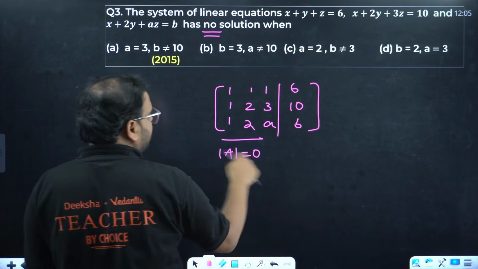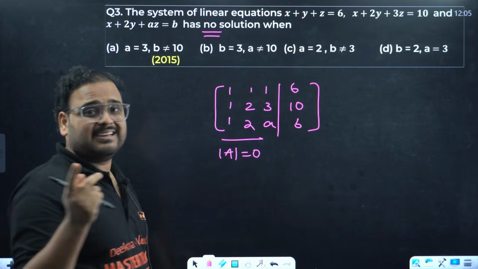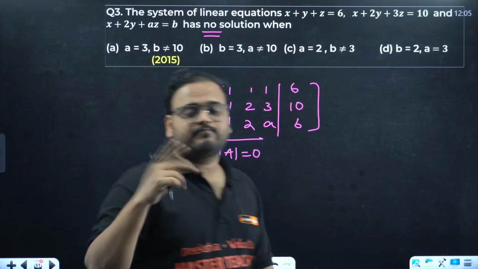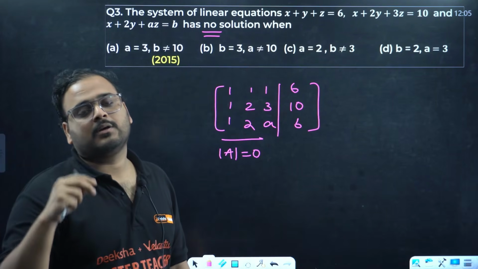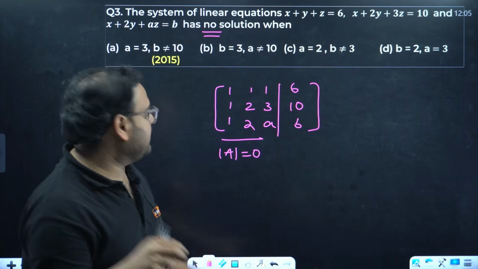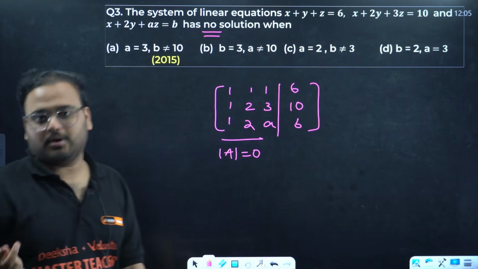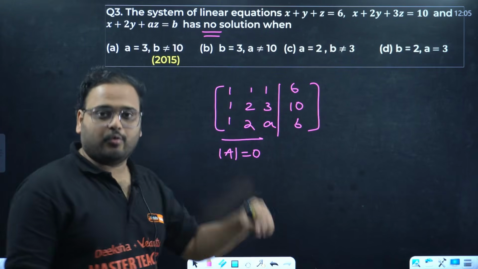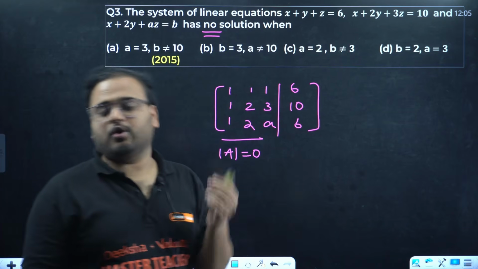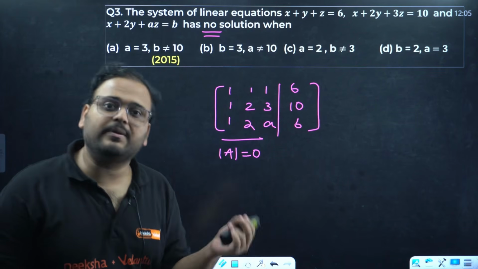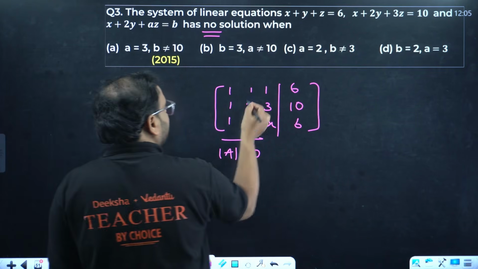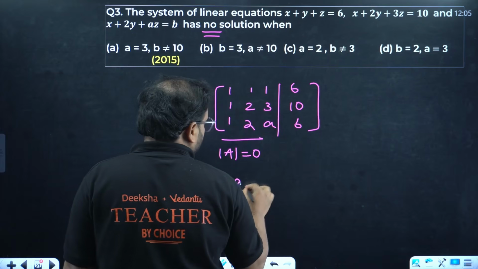So when will it become equal to 0? When you have identical or simply proportional rows or columns, right? When you have identical row or column or proportional row or column, determinant will be 0. Check here 1, 1, 2, 2, 3, 3.